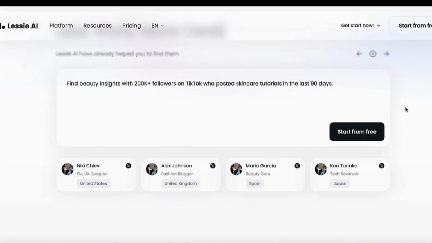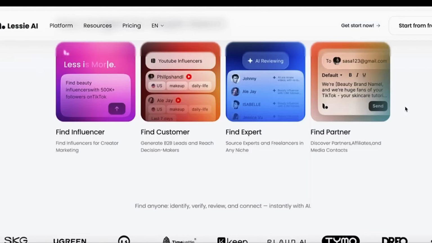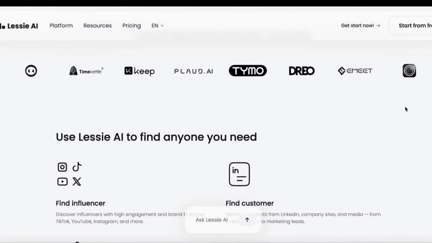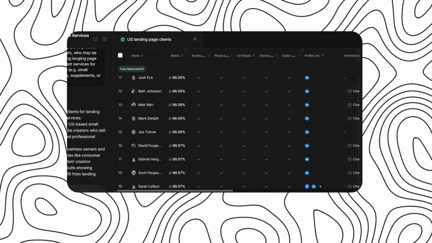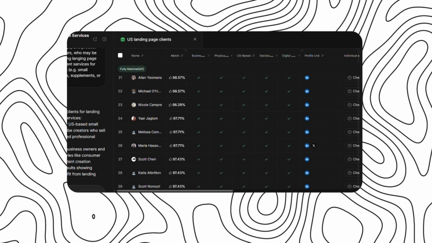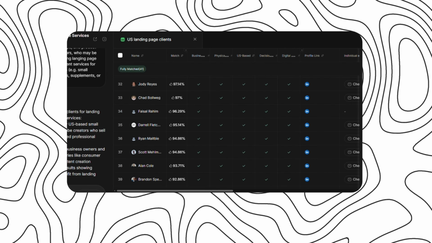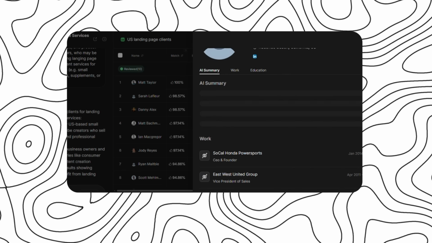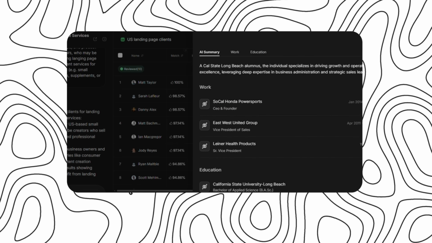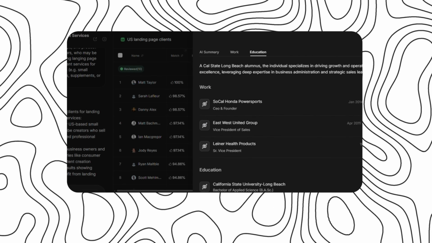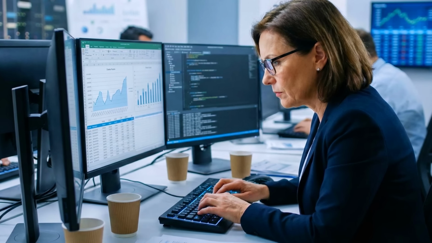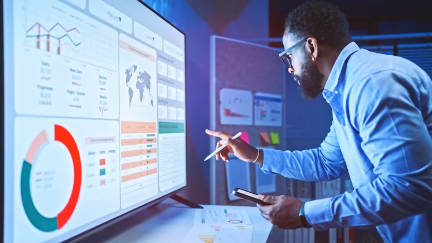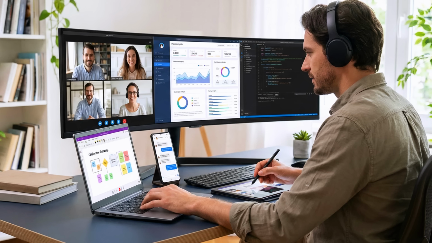Lessie AI is an AI-powered agent built to find contacts based on your specific goals. If you sell digital products, run an agency, offer freelance services, build startups, look for investors, partners, influencers, or even want to hire candidates, Lessie AI adapts to your use case. You don't need technical skills. You don't need scraping tools. You don't need to jump between platforms. You simply explain who you're looking for.